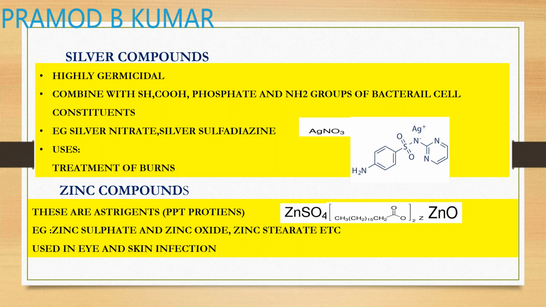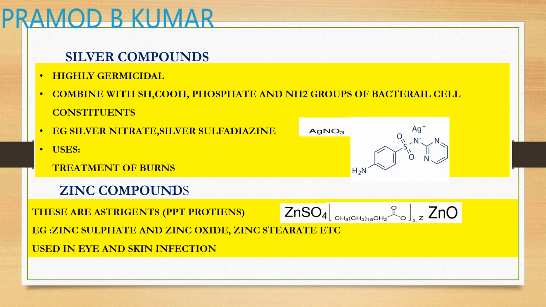Then there is colloidal silver, which is used in the form of nanoparticles, used in the treatment of cuts and wounds and burns. Silver nanoparticles have a very good antibacterial property. Okay, they act by combining with the sulfhydryl group, carboxylic acid group, phosphate and amino groups of your bacterial cell constituents, and thus destabilize your microorganism.